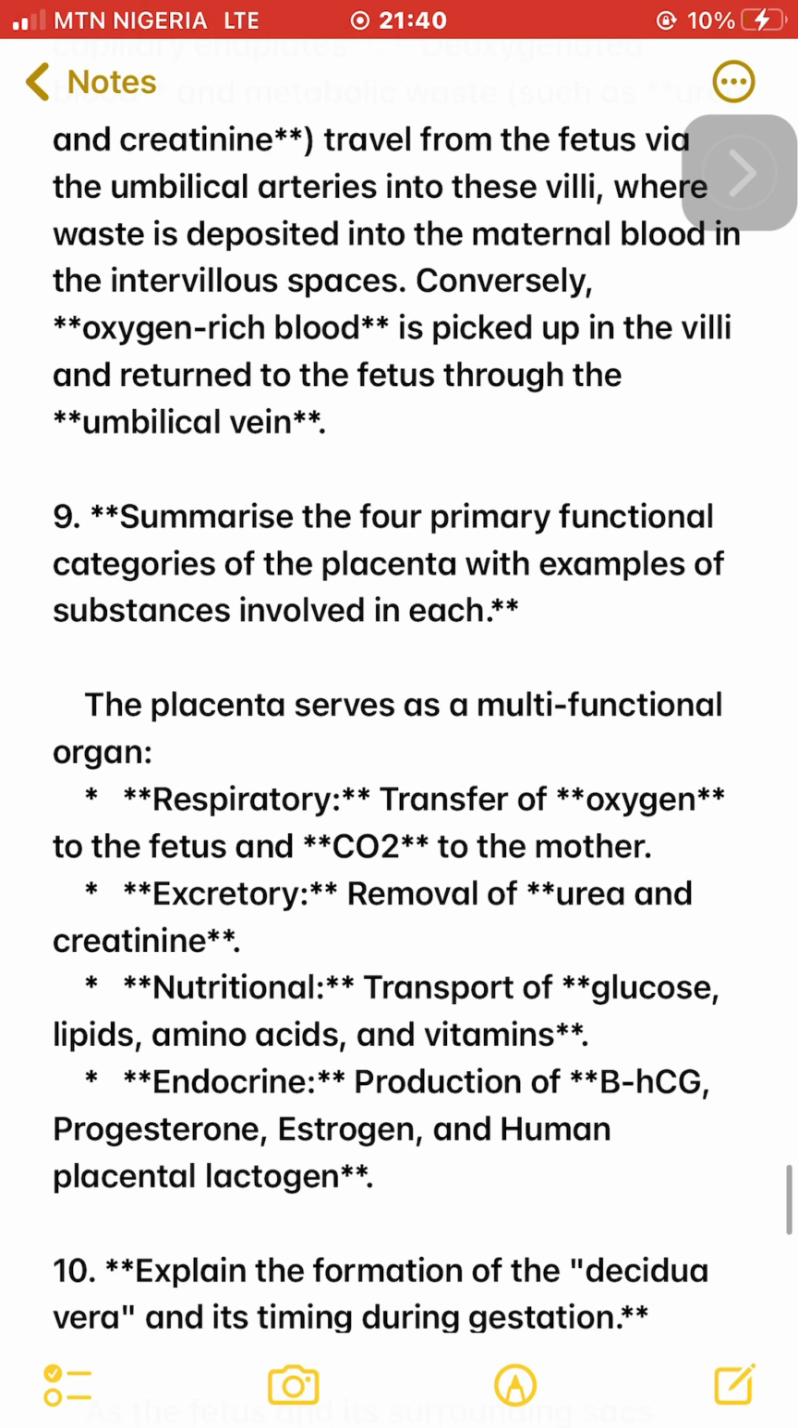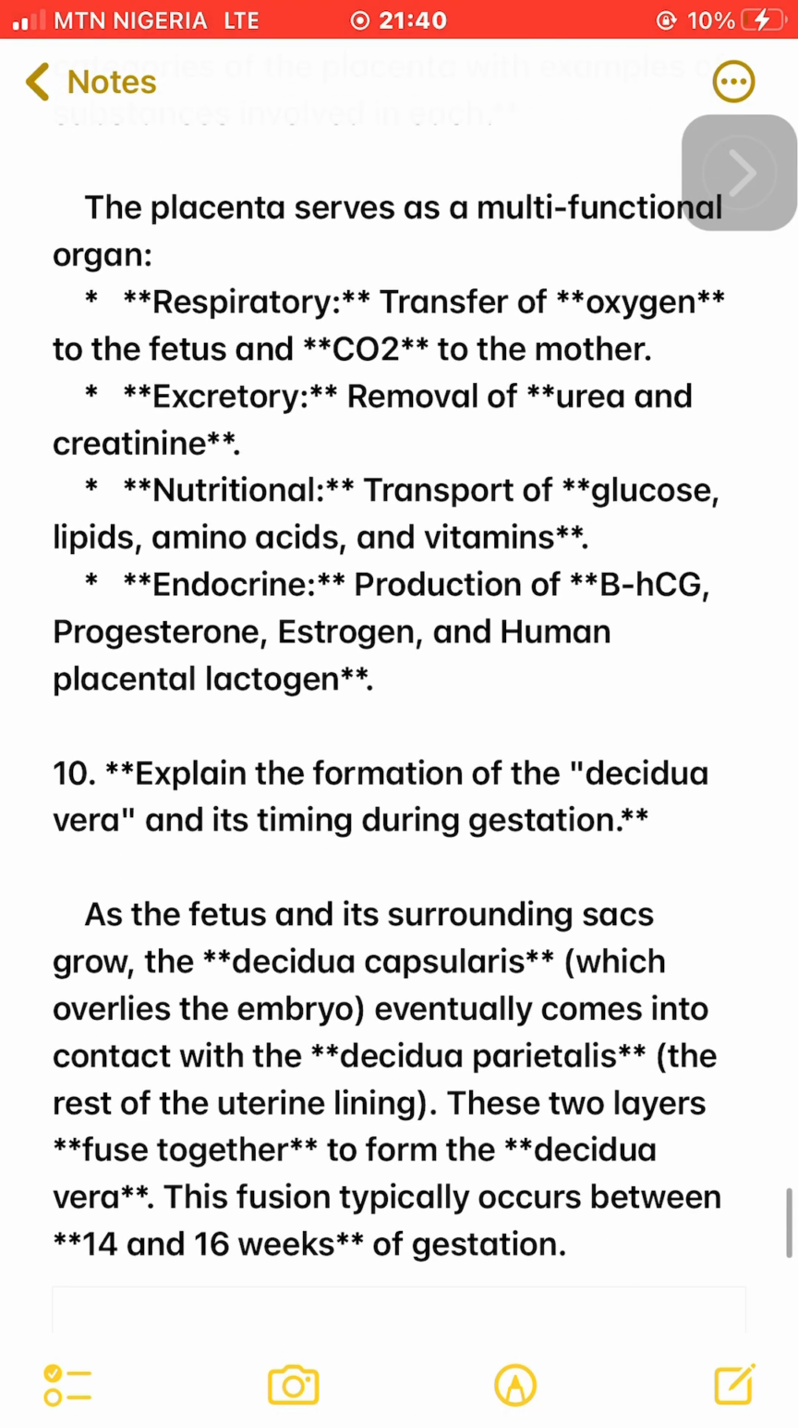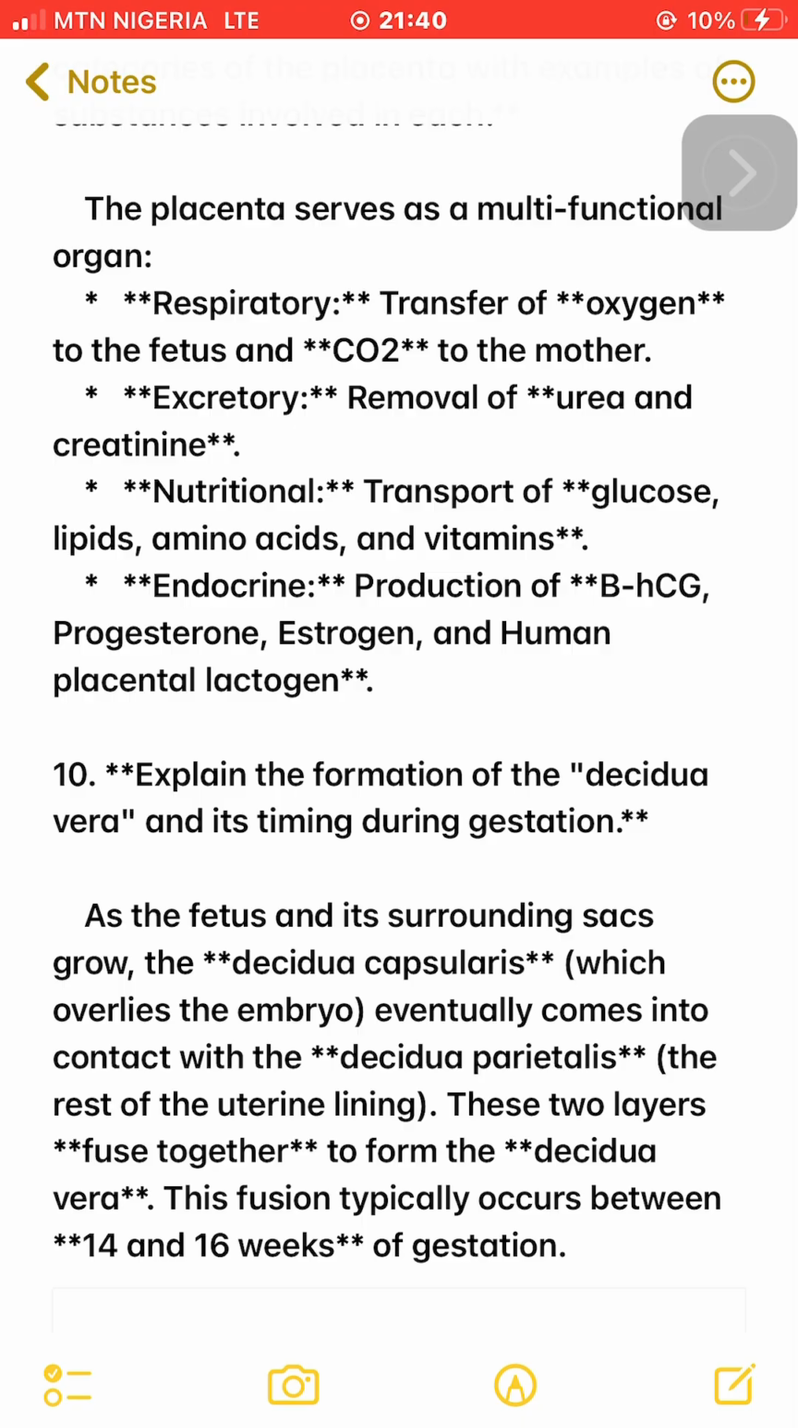9. Summarize the 4 primary functional categories of the placenta with examples of substances involved in each. The placenta serves as a multifunctional organ: respiratory, transfer of oxygen to the fetus and CO2 to the mother; excretory, removal of urea and creatinine; nutritional, transport of glucose, lipids, amino acids, and vitamins; endocrine, production of beta-hCG, progesterone, estrogen, and human placental lactogen.